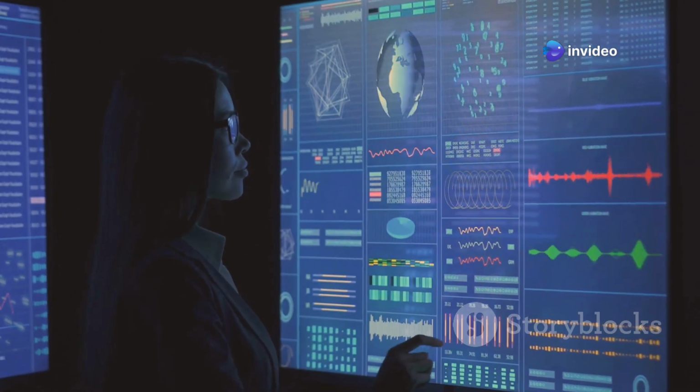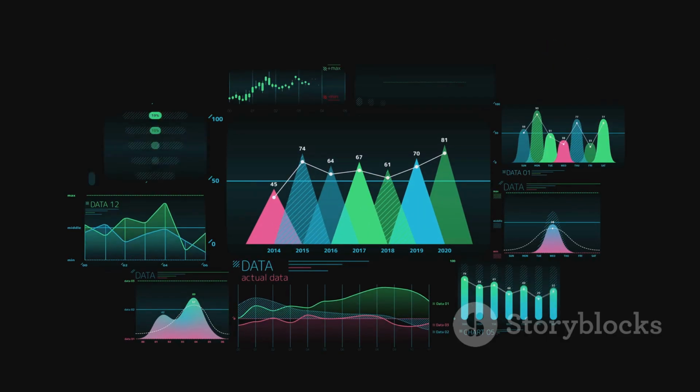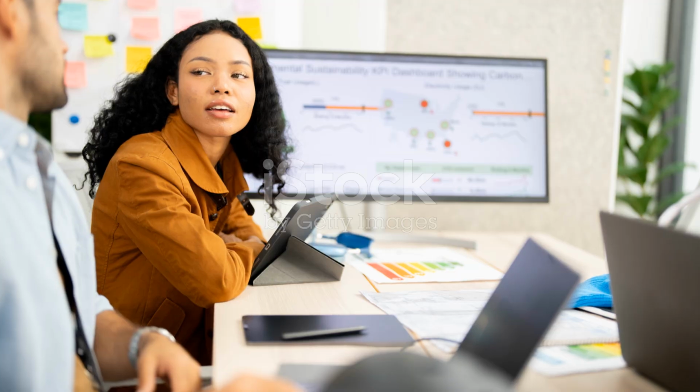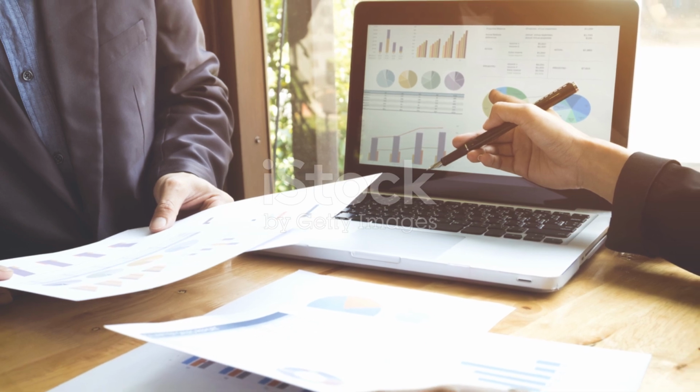Remember, data visualization is more than just creating charts. It's about storytelling, about using data to weave compelling narratives that inform and inspire. So go forth, explore the cosmos of data visualization, and share your discoveries with the world.